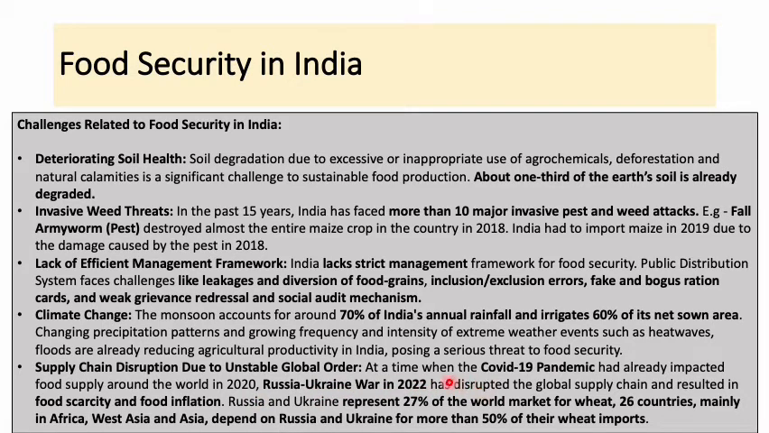Okay. Now what has happened here is that these two events have disrupted the global supply chain and resulted in food scarcity and food inflation. So Russia and Ukraine represent 27% of the world's market for wheat. Then 26 countries, mainly from Africa, West Asia and Asia, depend on the imports of wheat and so on that Russia and Ukraine export. So definitely these countries that depend on Russia and Ukraine had to face a kind of setback.